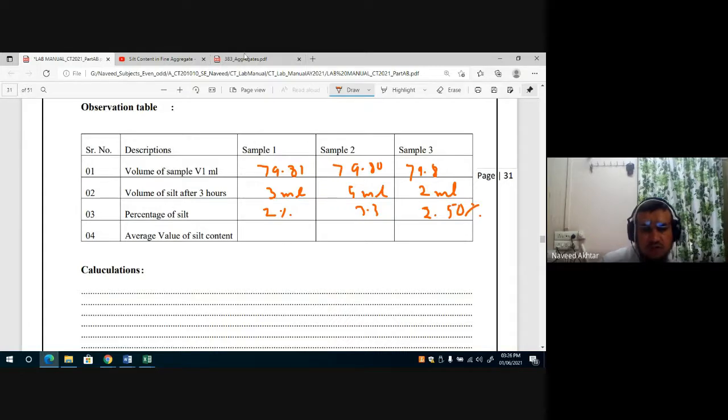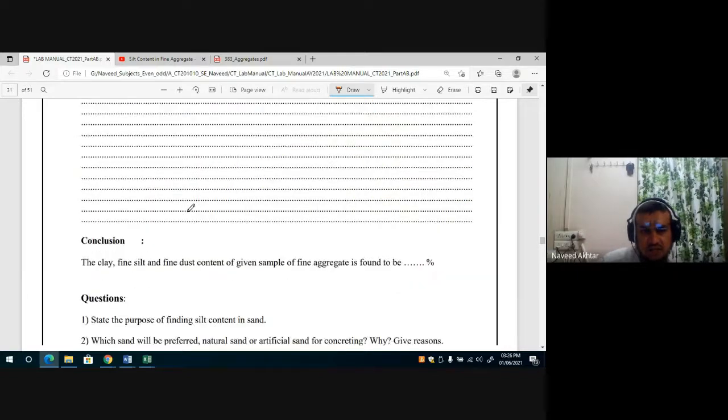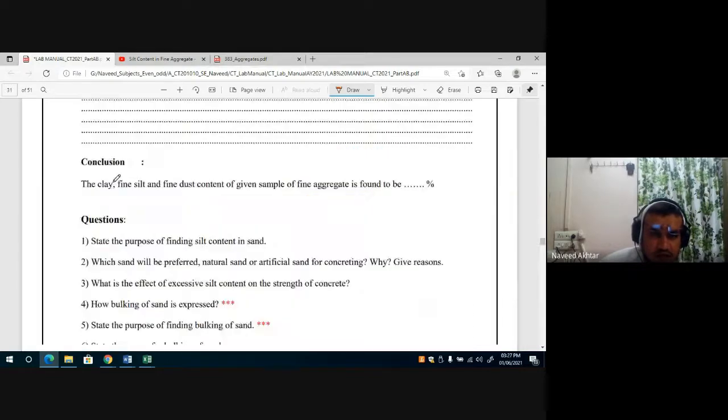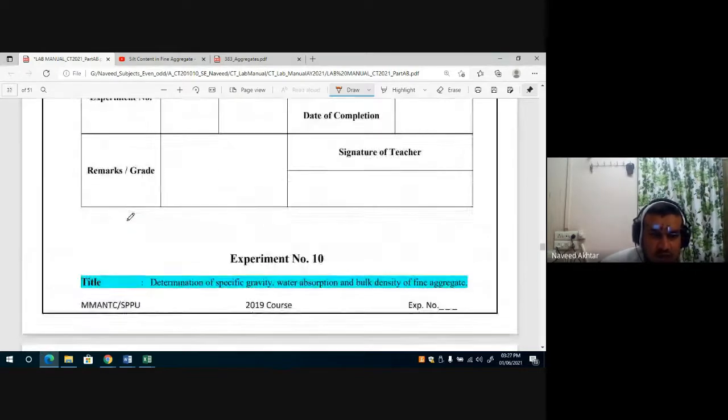So likewise, you have to fill the observation table, find out the average value, put it in, and then do the calculations after performing or seeing the video. Several videos are available on the internet. You can write down the question and answers in the space provided, and then this experiment is completed. That is how to find out the silt content of a given sample of sand.